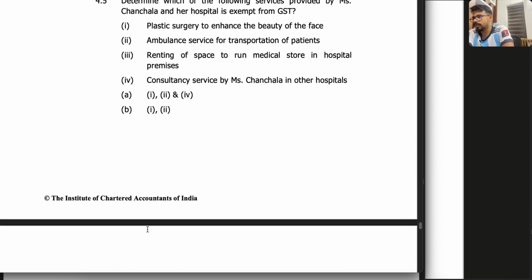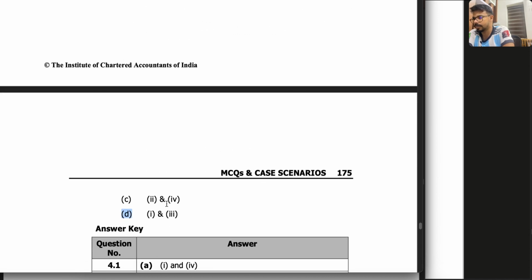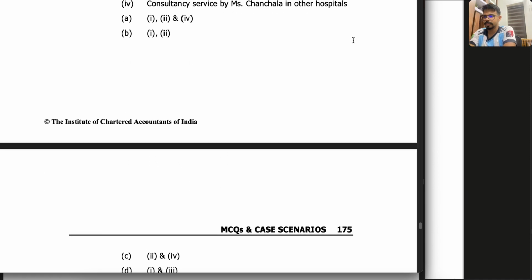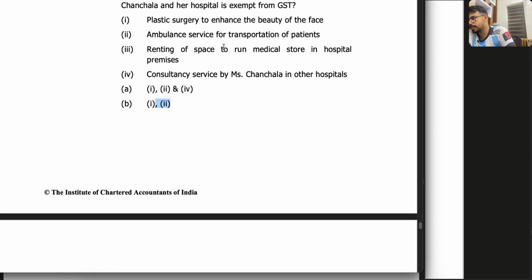Ambulance service for transportation of patients is actually exempted, so 2 must be in the option.